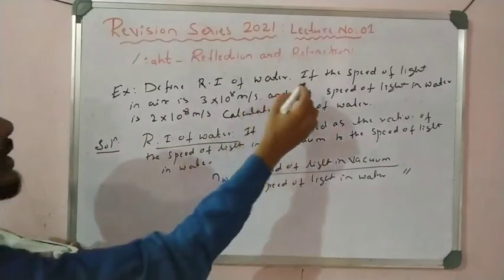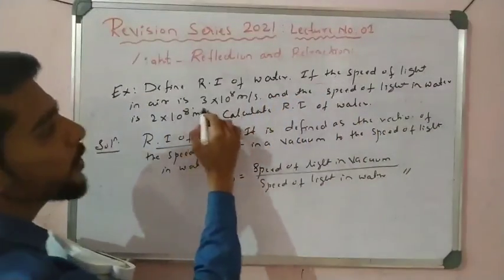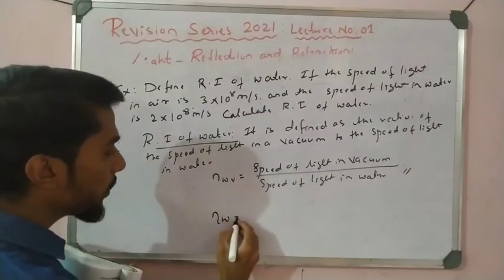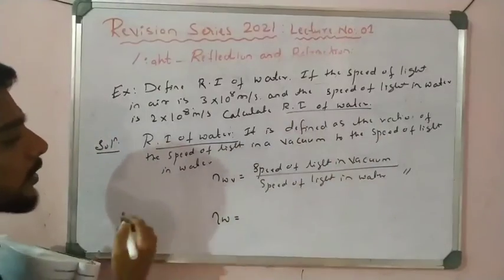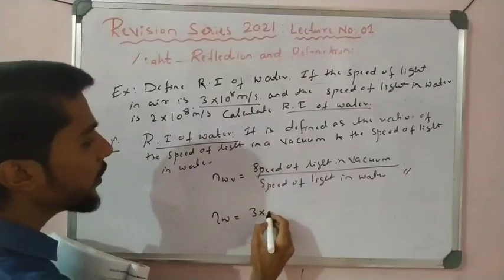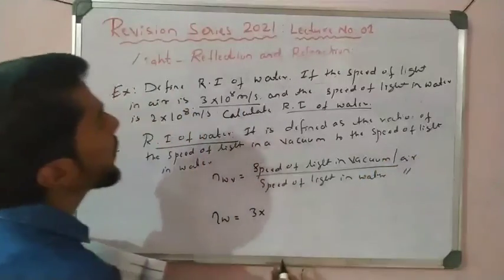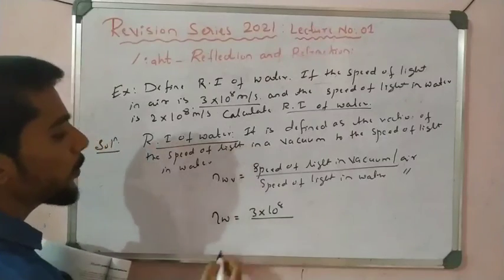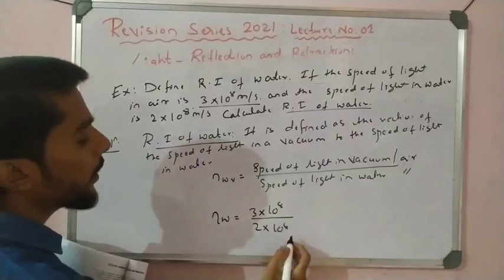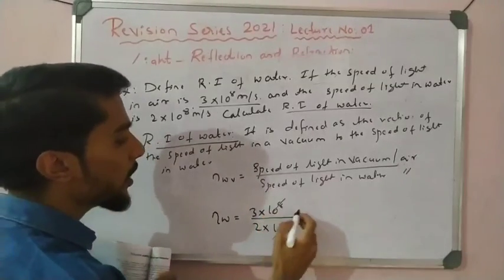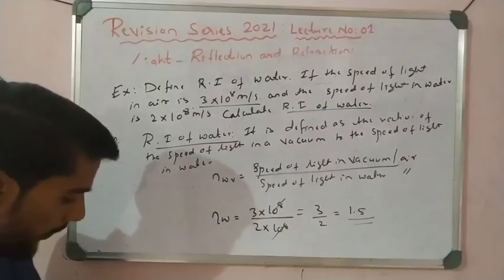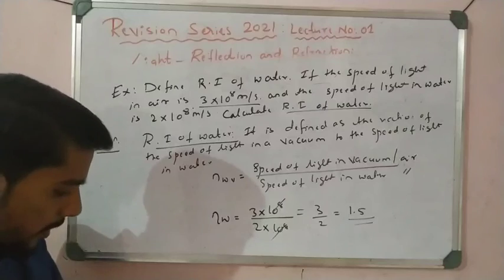Now let us see, if the speed of light in air and the speed of light in water are given and we have to find the refractive index of water, it is the same formula. The refractive index of water is equal to the speed of light in vacuum, air and vacuum both the same, 3 into 10 to the power 8 meter per second, divided by the speed of light in water, 2 into 10 to the power 8. So 3 by 2, therefore 1.5.